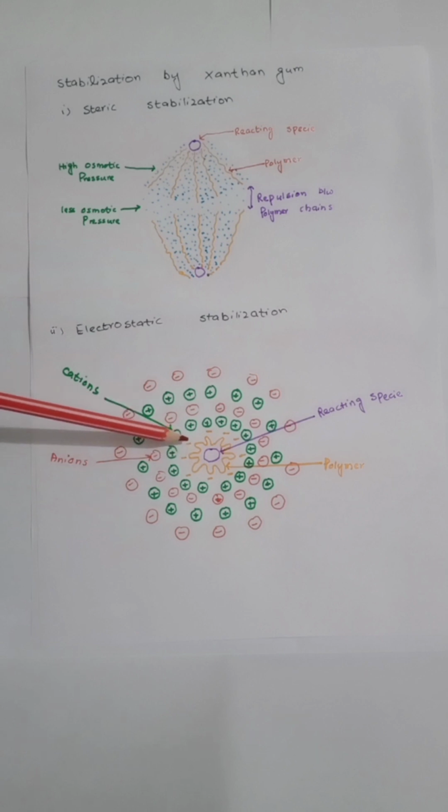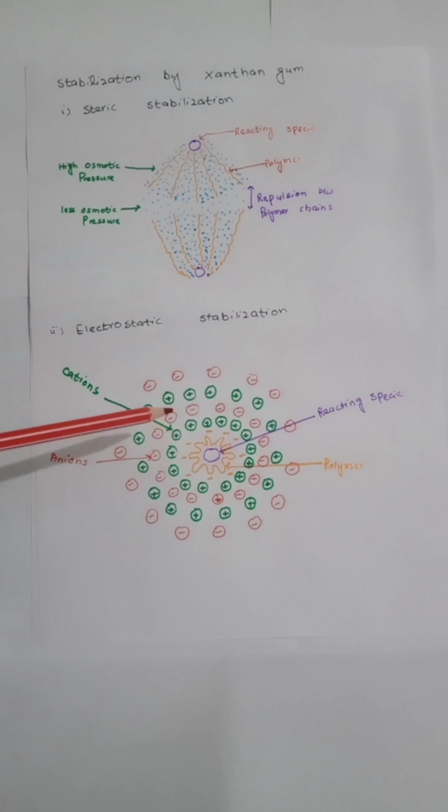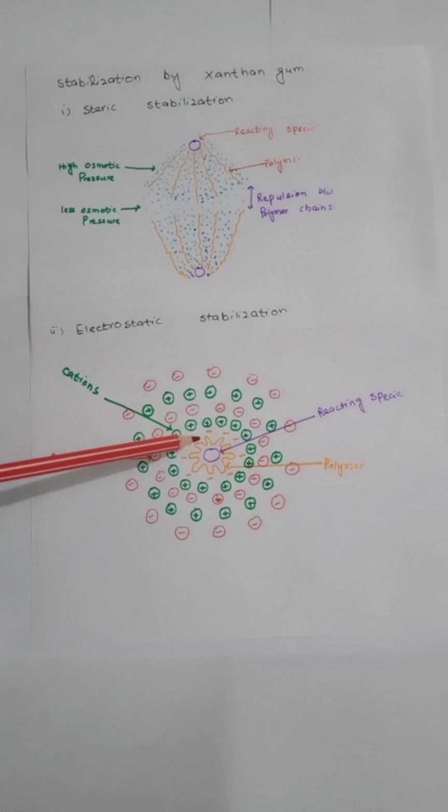The electrostatic stabilization mechanism of xanthan gum in fact starts from the carboxylate group, because the carboxylate group contains a negative charge, and various positively charged molecules present within the system are attracted toward the negatively charged molecules.